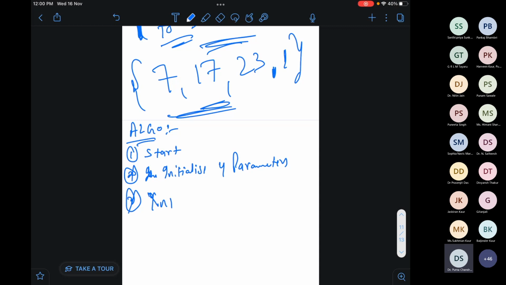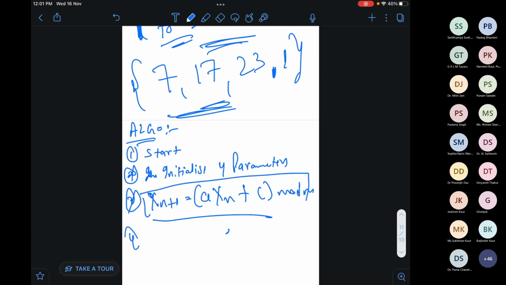It is not x0, it will be xn, so that xn plus 1 could be derived. X naught is given term. So this is the equation: xn plus 1 equals a into xn plus c, into mod m.